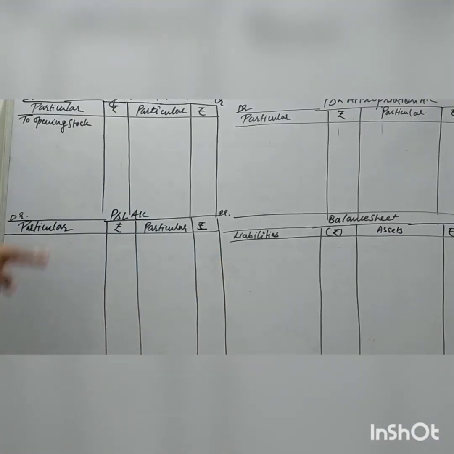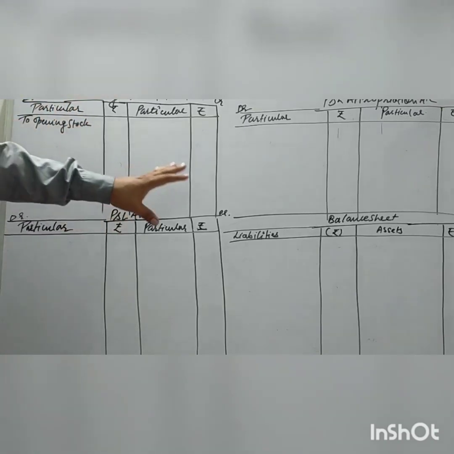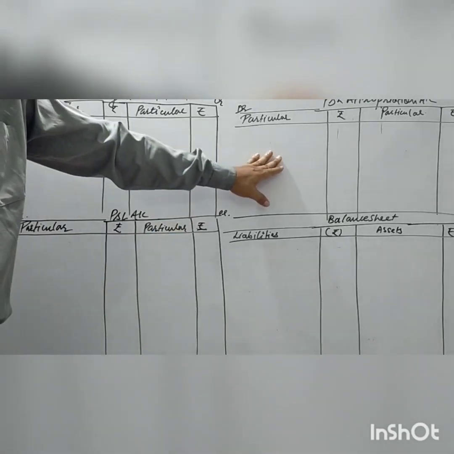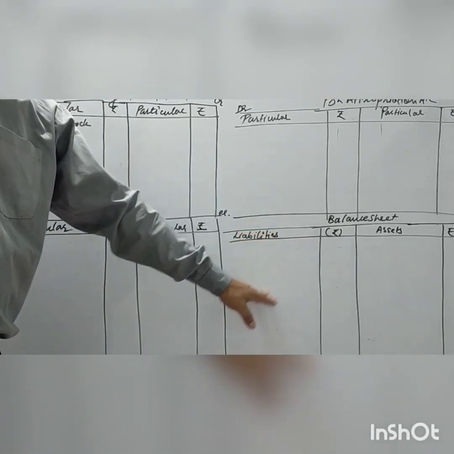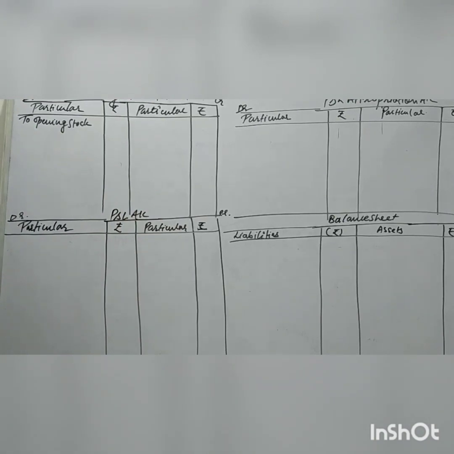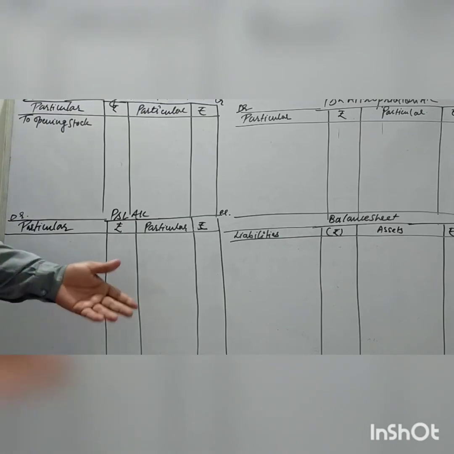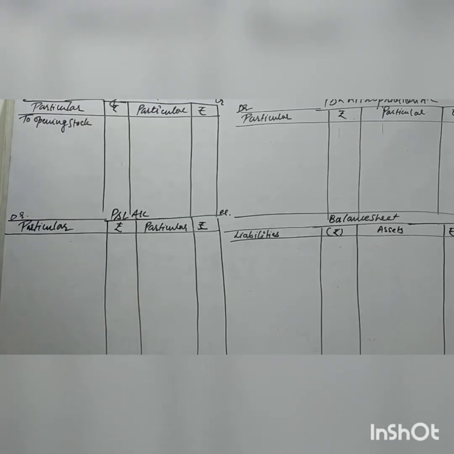I am writing all the formats on the board: trading account, P&L account, P&L appropriation account, and balance sheet. One more account is needed, that is the partner capital account, which I'll prepare after this. So let's start the question.